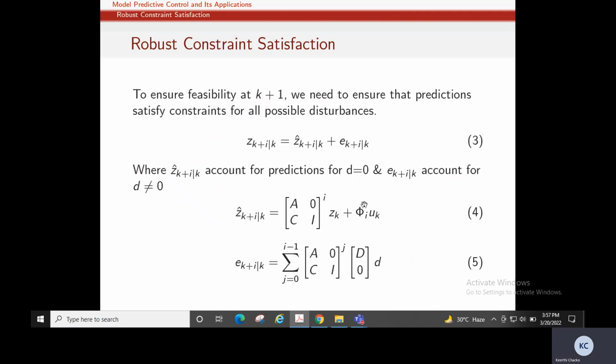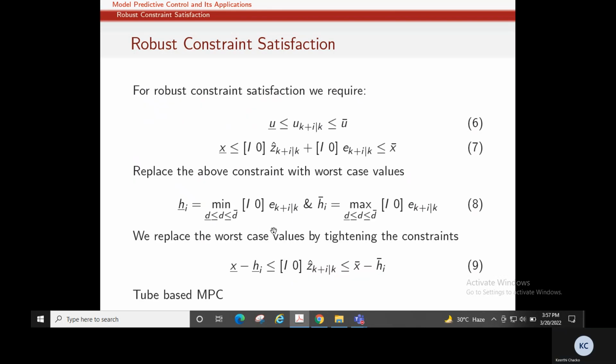We have earlier seen what phi I is. That is a matrix which consists of all the B's and A's we have seen in the first lecture. So robust constraint satisfaction is nothing but U has an upper bound and lower bound, and the control sequence that we are finding will satisfy this control constraint. Whereas in state constraints, we have a lower bound of the state, we have an upper bound on the state, and our predicted state along with the error due to disturbance should satisfy this state constraint.